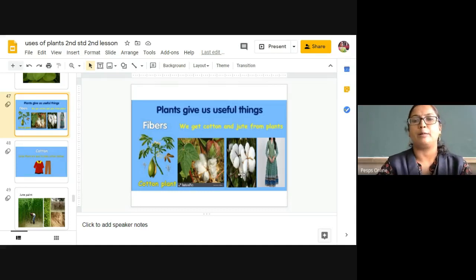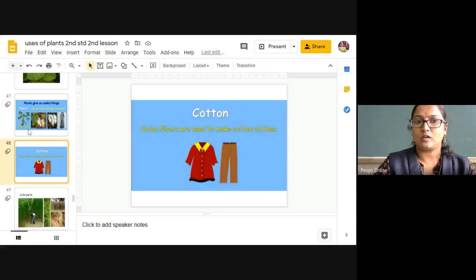From that cotton fiber we prepare cotton dresses. This cotton cloth we mainly wear in the summer season because it keeps us cool.